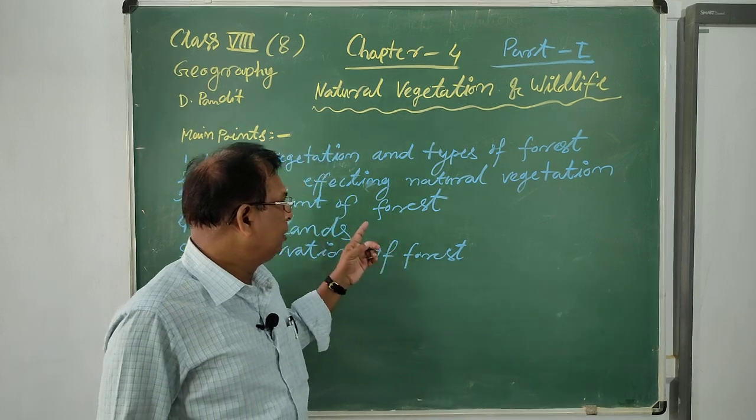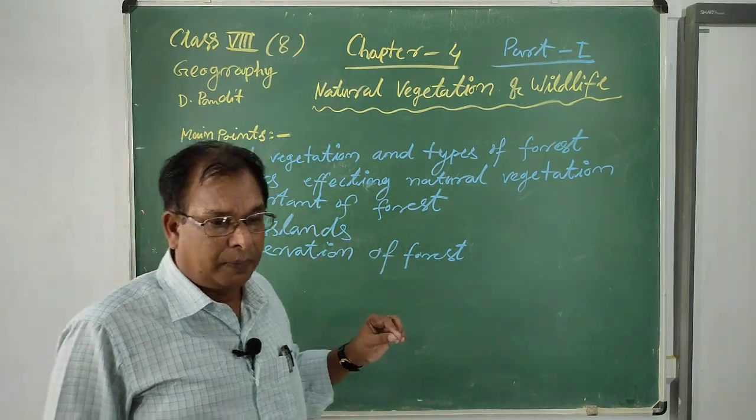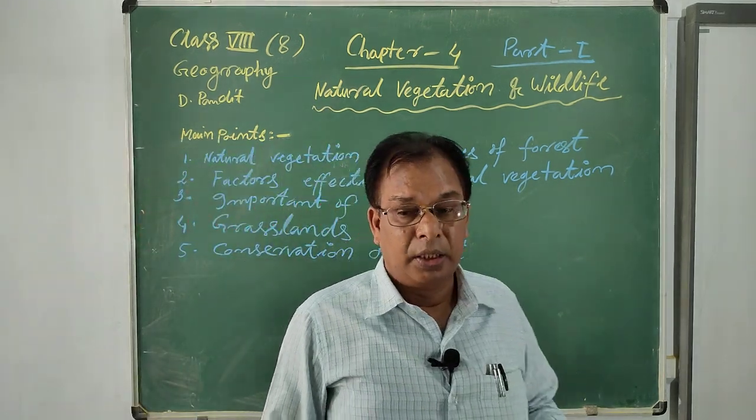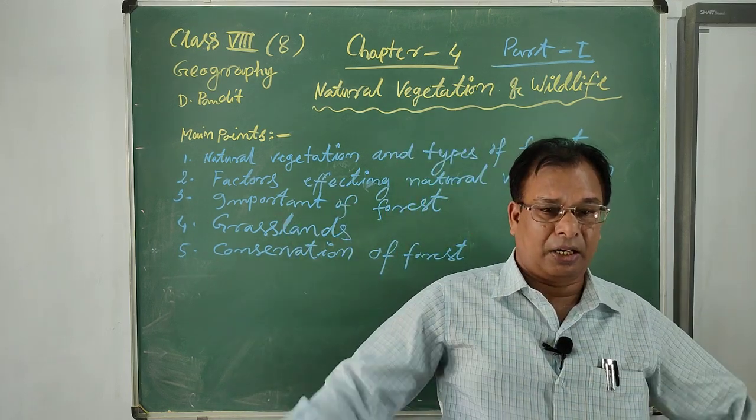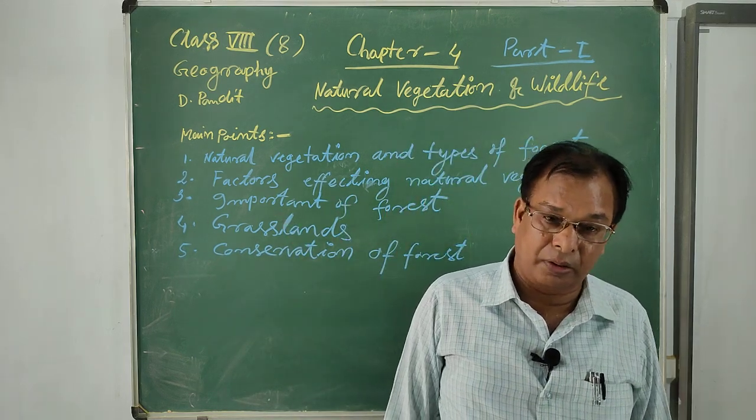So forest means jungle, a large or big area covering the land.